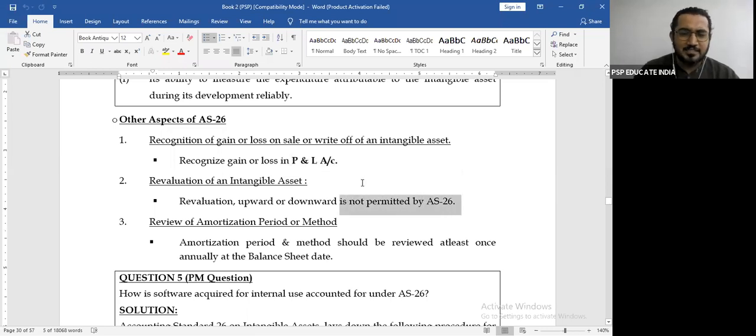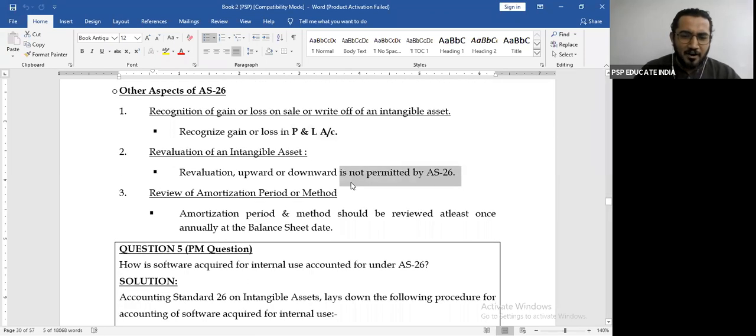And finally, the last point, it says review of amortization period or method. The amortization period and method should be reviewed at least once annually at the balance sheet date. So at the balance sheet date, you will check the amortization period and the method. And if any change is required, you will make that change.